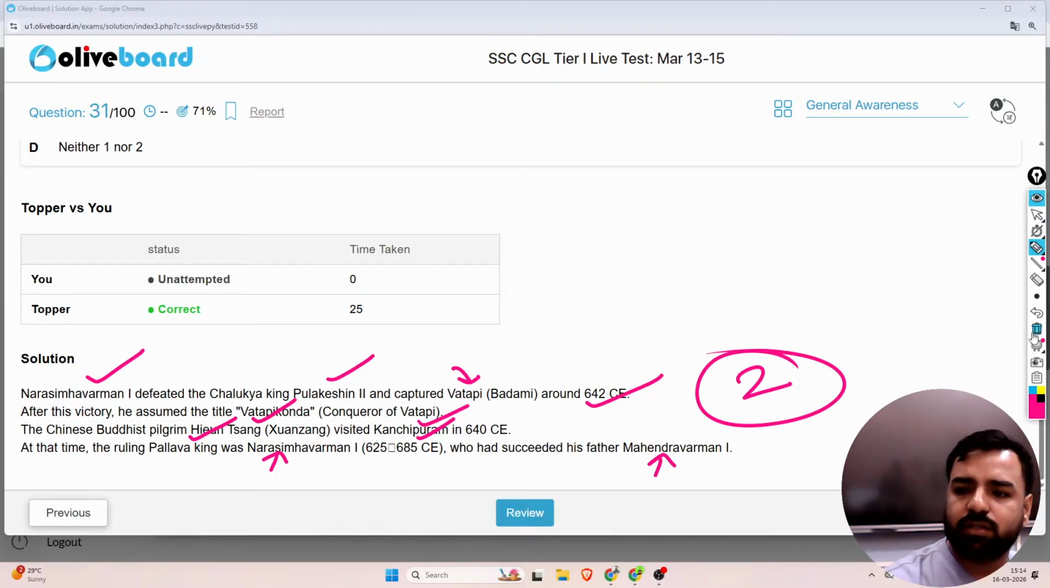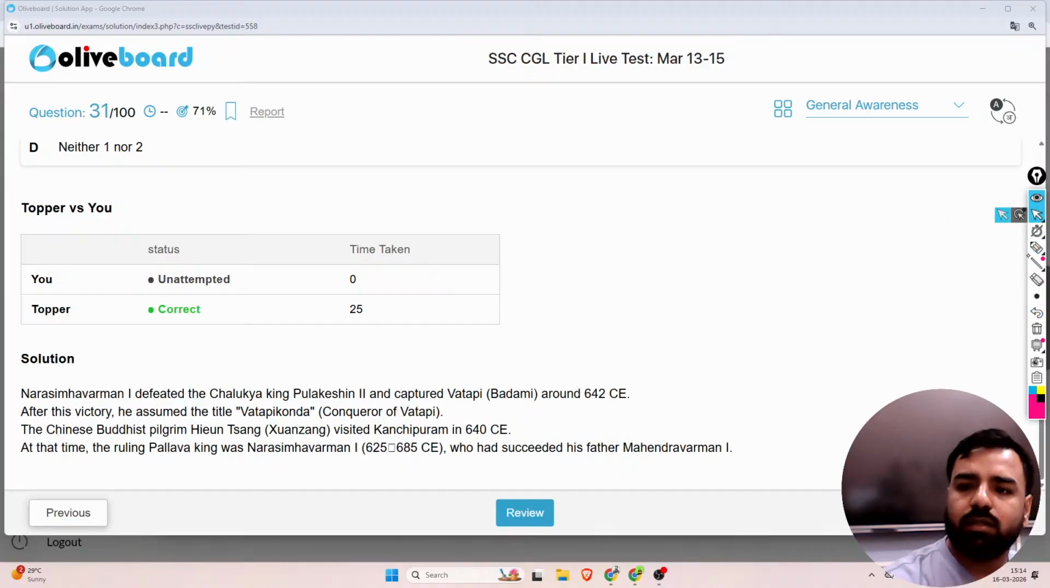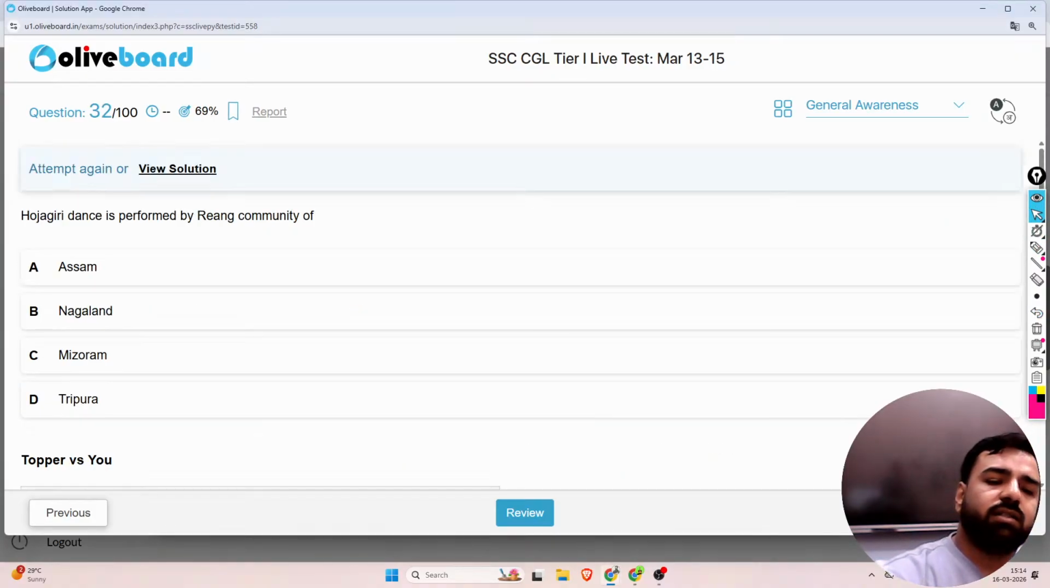Fine. What is the next question? So, the next question is this. Hojagiri dance is performed by the Reang community of which state? So obviously it is from one of the northeastern states. So is it Assam, Nagaland, Mizoram, or Tripura? Answer please, guys. Hojagiri dance is performed by the Reang community of Assam, Nagaland, Mizoram, or Tripura. What should be the correct answer?